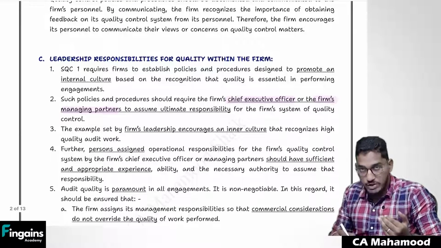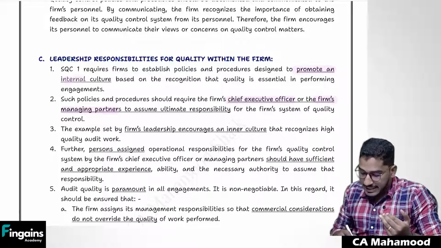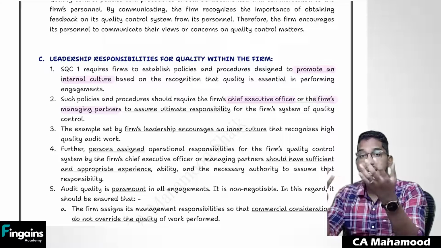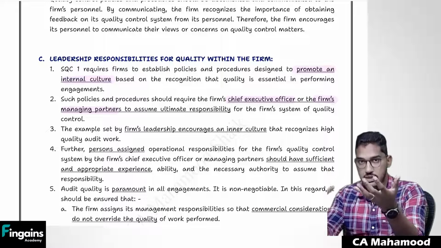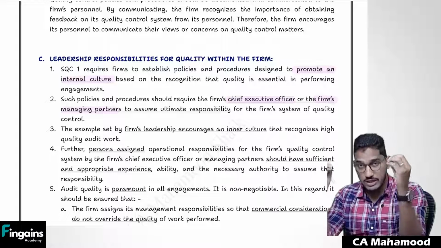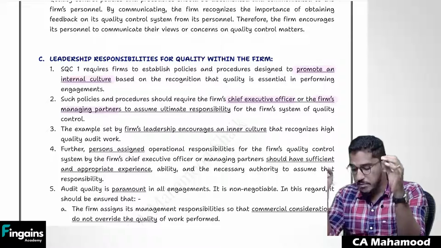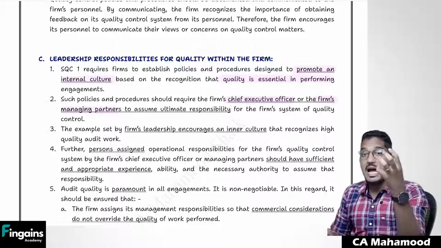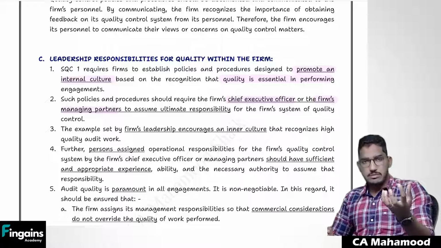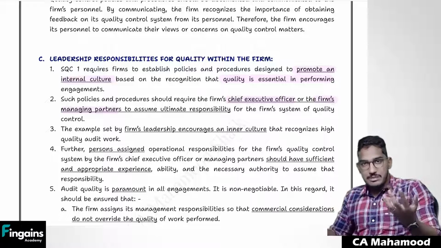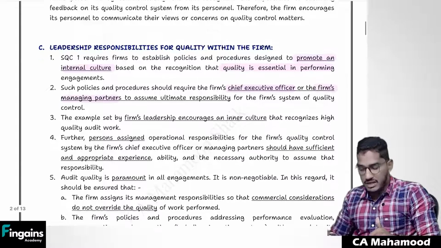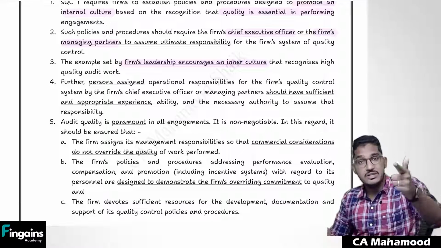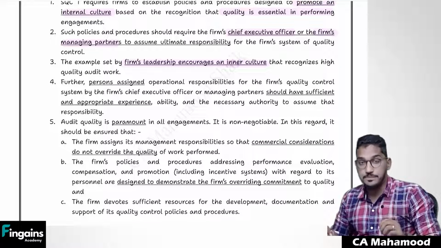And as a leader, what should he do? He should promote an internal culture. He should build a good culture in the organization. He has to communicate to everybody how they have to maintain good culture, how they have to do the work in a qualitative manner, and why it is very important to do the quality. So quality is essential. As a leader, you have to communicate with your engagement team members, create a good culture, and make them realize how important it is to maintain the quality in the engagements. So as a firm's leader, you should encourage the inner culture in your firm.